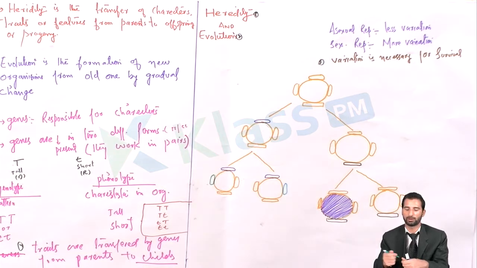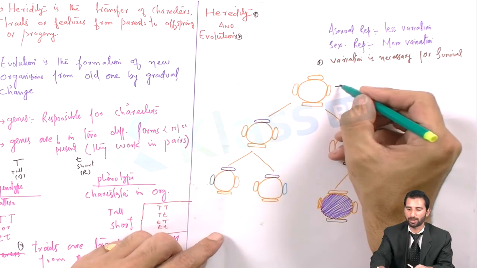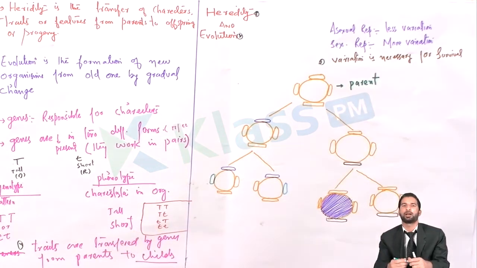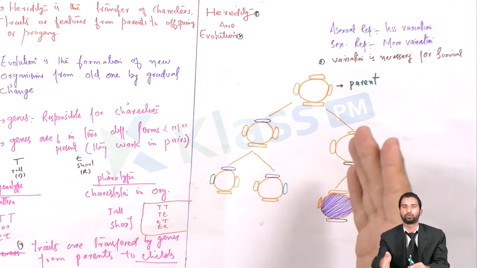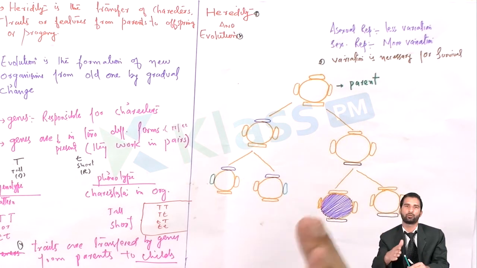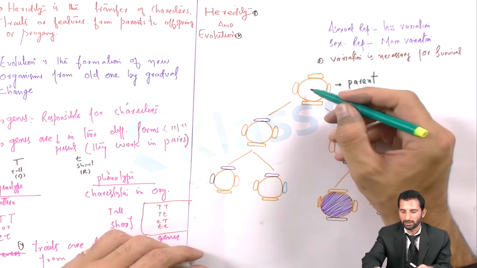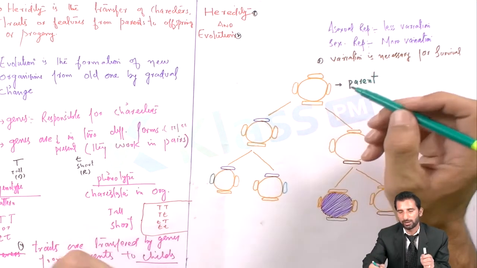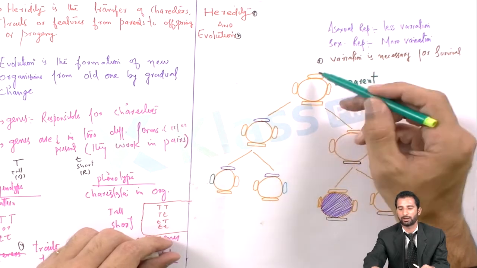You see here how this diagram is. Suppose this is the parent, and this parent reproduces sexually to form the offsprings, and you may see that there is about 99% similarity between the parent and the offspring.